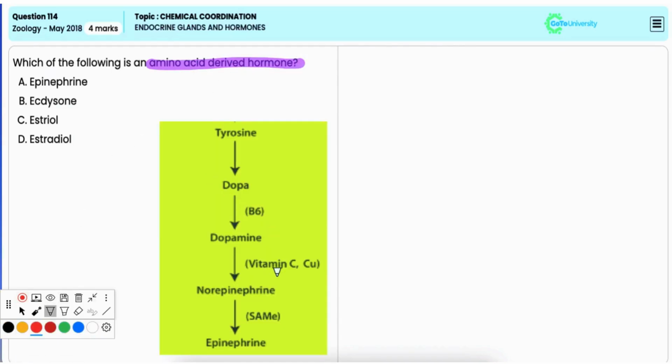Option A, epinephrine. Now, epinephrine, also known as adrenaline, is an amino acid derived hormone and it is synthesized from the amino acid tyrosine and it belongs to the class of catecholamines and it plays a very important role in the fight or flight response. Hence, it is called emergency hormone. Thus, option A is correct.